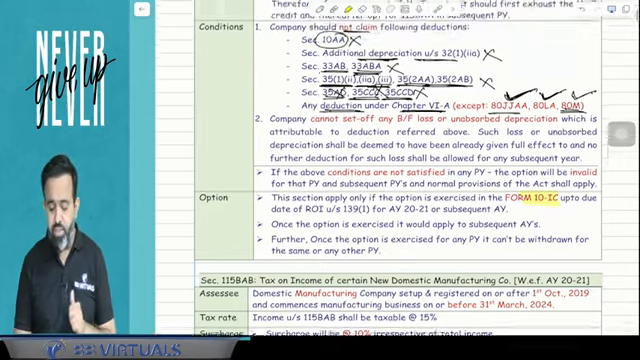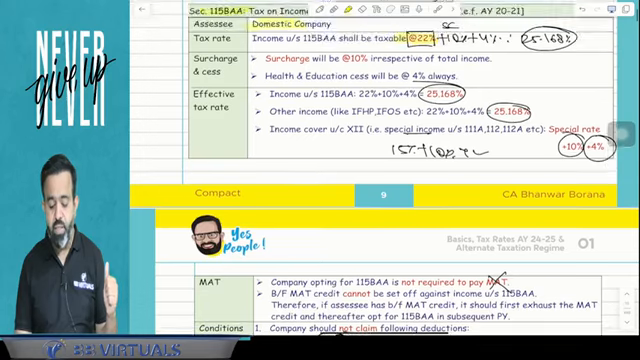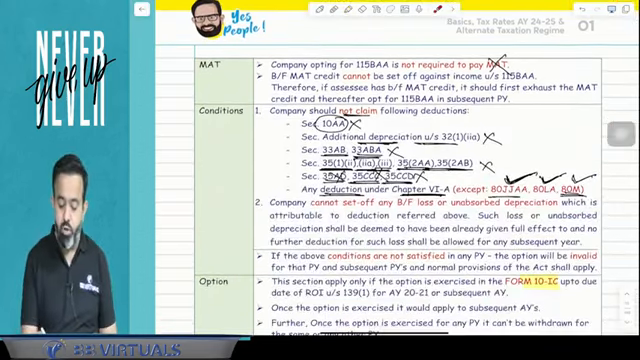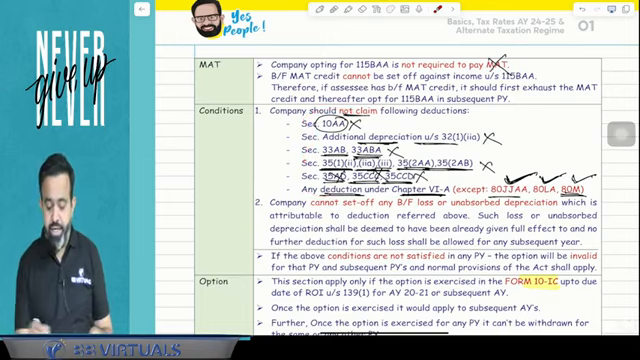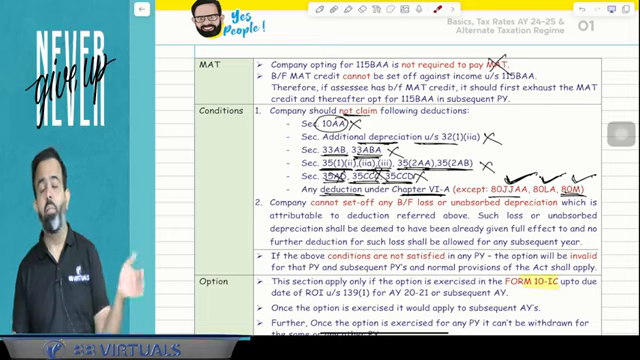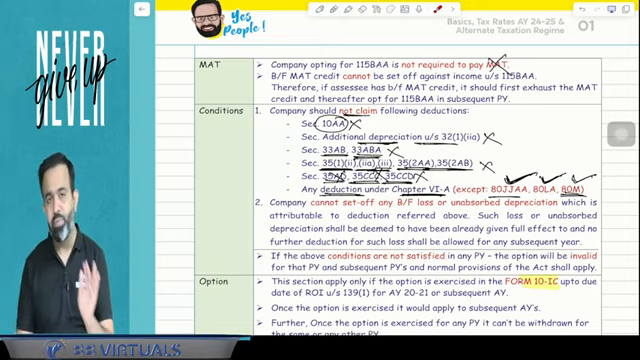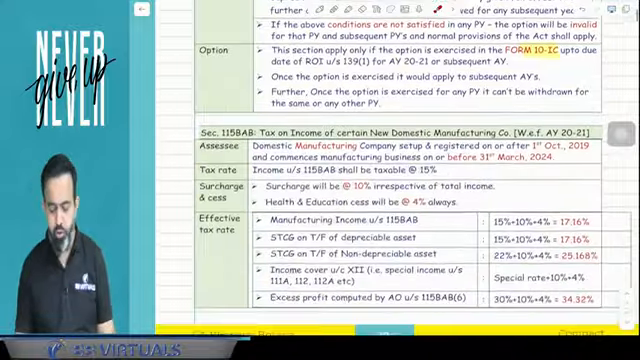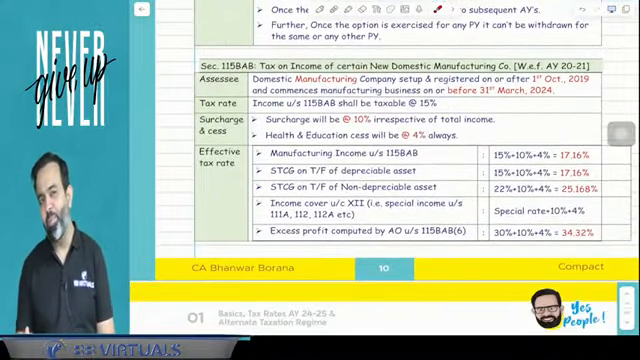But here one point: suppose in a subsequent year there is any violation, meaning the company has not followed these conditions and claims any deduction, then the company will come out of 115BAA from that year, and again they cannot opt for 115BAA. You got my point or not? Yes, this is the section 115BAA.